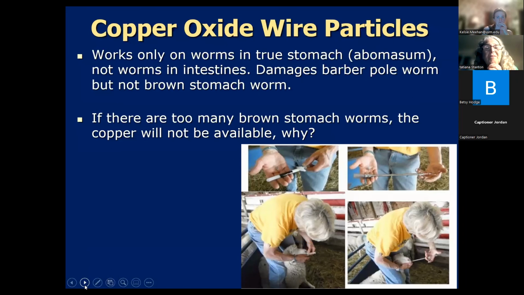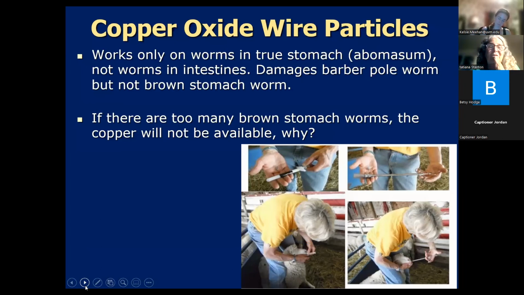We have copper oxide wire particles. It only works on worms that are in the true stomach, in the abomasum. So it doesn't work on a lot of your gastrointestinal worms that are mostly in the intestines. So it does damage your barber pole worm. It doesn't damage brown stomach worm.